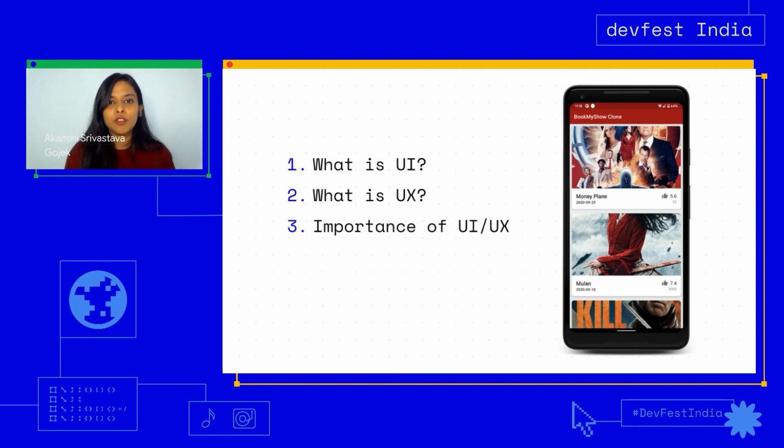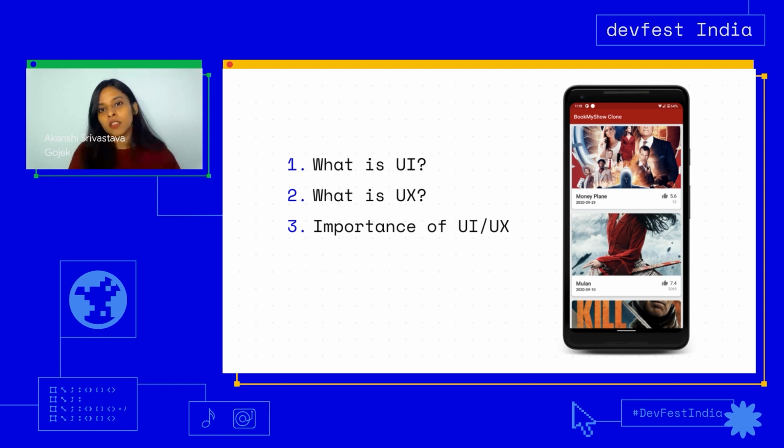So why is it important to have both of them in the application? Imagine an application where there is just a UI which is amazingly beautiful, but it has a very bad UX. You're not able to access anything, you're not able to work around it at all. Similarly, imagine another application where the UI is not that good looking, but it gets the job done and the experience is amazing for you somehow. Would you actually want to go back and use these apps again?